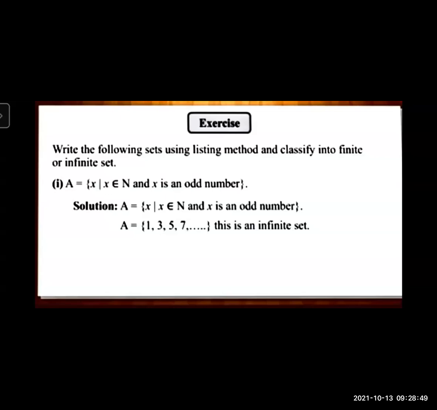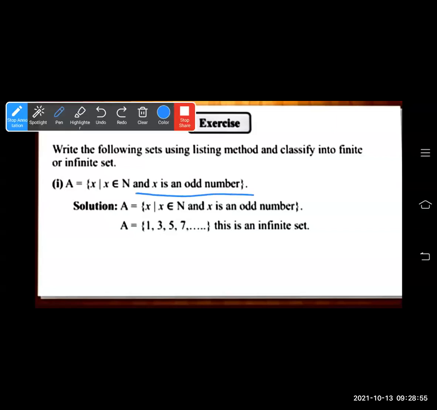Okay. So first see the solution. A is equal to, x is an odd number, so you have to write all the odd numbers: 1, 3, 5, 7, and dot dot dot, and so on. Also you can say this is an infinite set. As you can see, dot dot dot is there and there is no limit. So this is unlimited and uncountable, so we can say it is an infinite set.